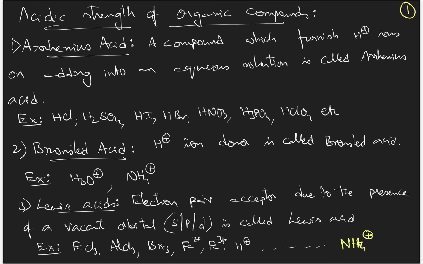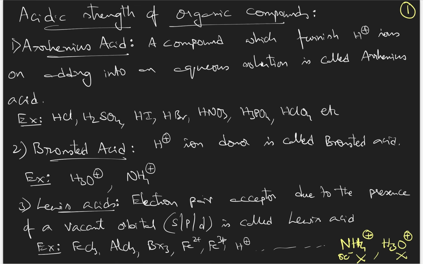Exceptions are like a cation like NH4 plus. This is having a positive charge, but still it cannot act as a Lewis acid because this positive charge is not because of any loss of electrons. It is only the formal positive charge which has developed due to the formation of a dative bond. Otherwise, it does not have any electron deficiency. Nitrogen has an octet configuration, so there is no vacant orbital on nitrogen to accept the electron pair. Therefore, it is not a Lewis acid. In a similar manner, H3O plus is also not a Lewis acid because it also does not have any vacant orbital.